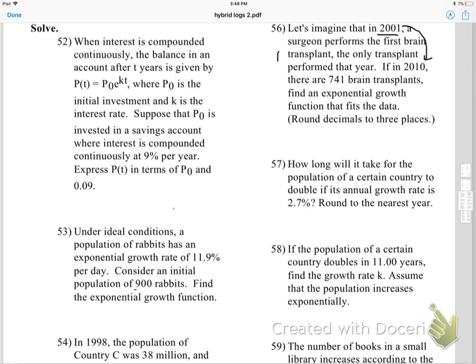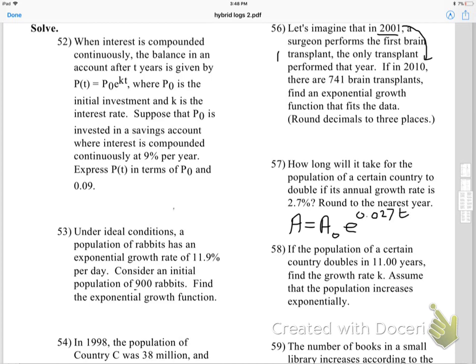Okay, how long will it take? Let's look at this one. How long will it take for a population to double? Right now we have the future amount, we've got the starting amount, we've got good old e, we've got the growth rate at 0.027, and we don't know what t is.